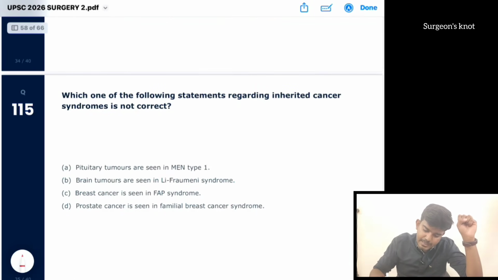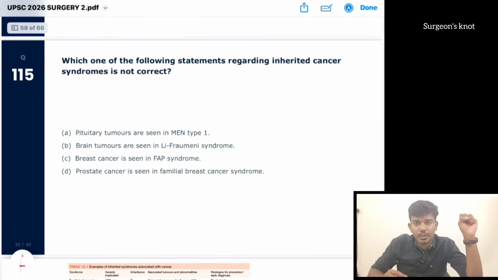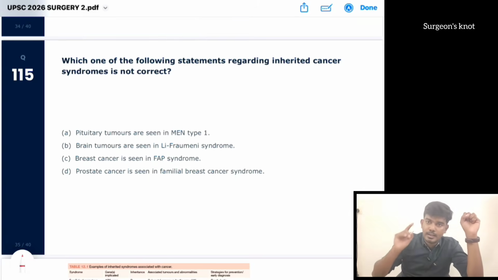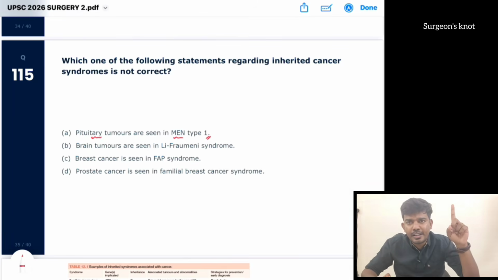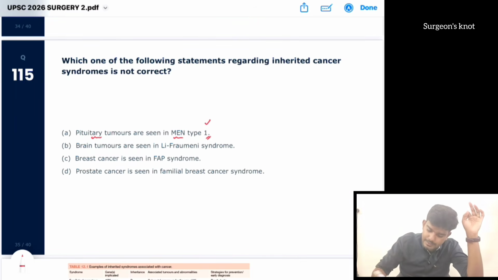Which one of the following statements regarding inherited cancer syndromes is not correct? Okay, which one is not true? Pituitary tumors are seen in MEN type 1. What is involved in MEN type 1? 3 P, pit, pan, par. So pituitary tumor, pancreatic tumor, parotid tumor. Pituitary tumor, parathyroid tumor and pancreatic tumor. So number 1 is a correct statement.